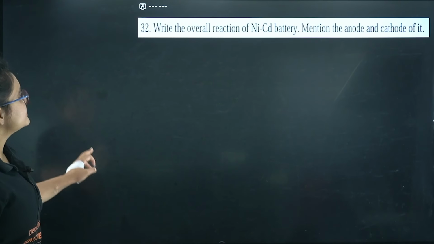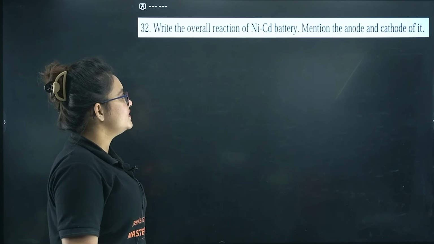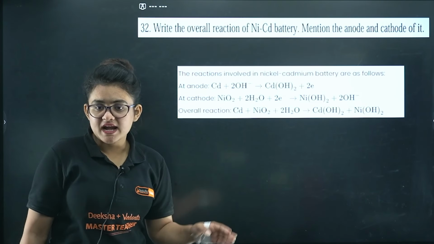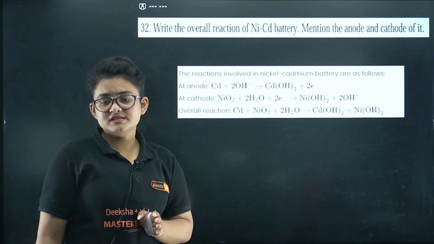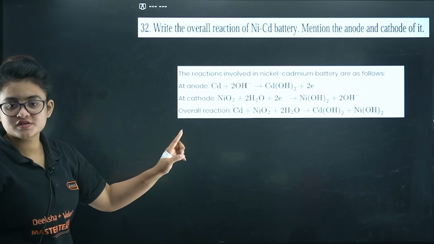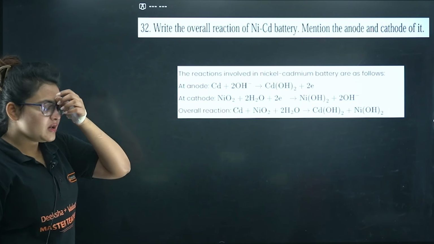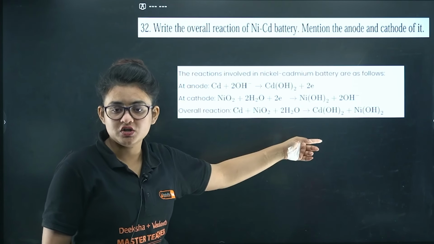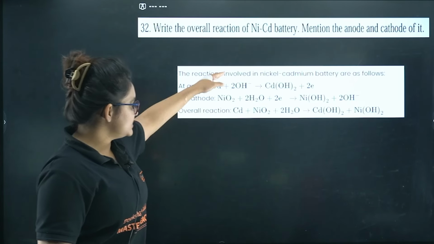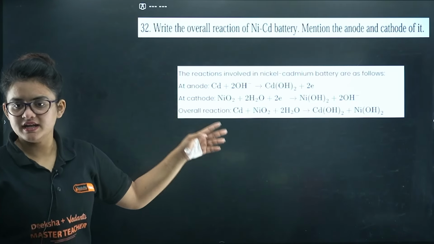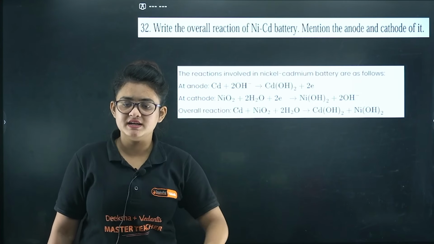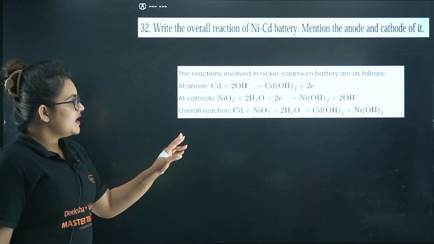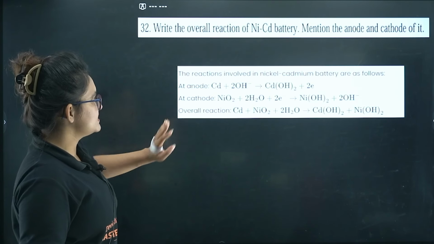Let's proceed. Here you can see, write the overall reaction of nickel cadmium battery and mention the anode and cathode of it. So at the anode, cadmium in presence of OH minus, means in alkaline medium, forms cadmium hydroxide. And at the cathode, nickel oxide gets reduced to nickel hydroxide. So for the overall cell reaction, just add them. Cadmium plus nickel oxide in presence of water gives you cadmium hydroxide and nickel hydroxide. That's it. So this is during the charging. I guess it's clear. This is the anode, cathode, I guess it's clear.